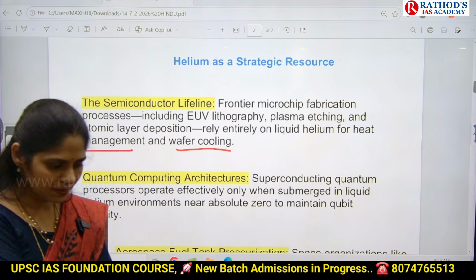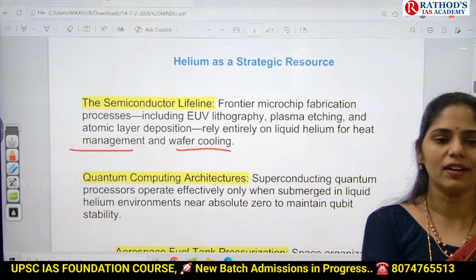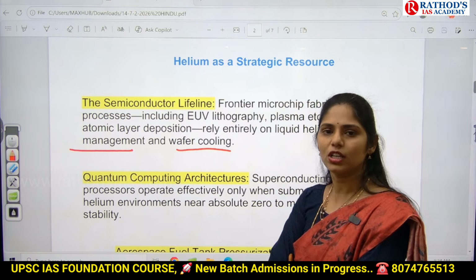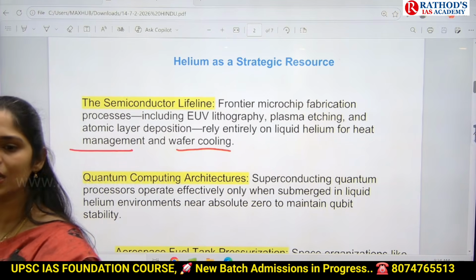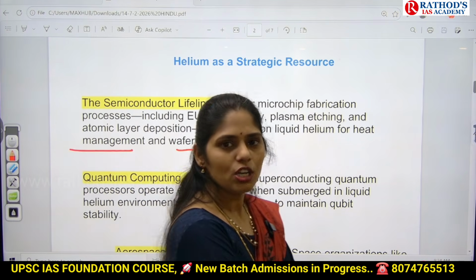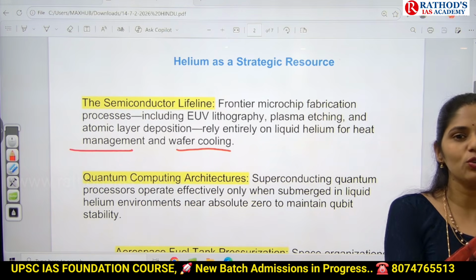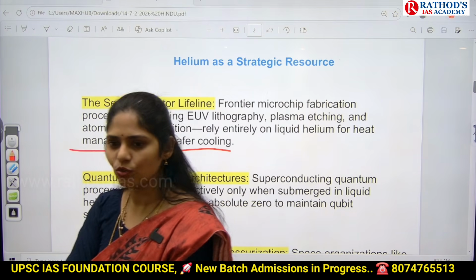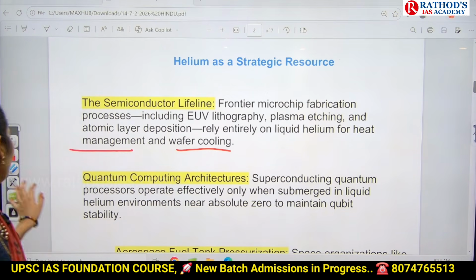Normally, whatever machinery we use, especially in the industrial sector, will release a lot of heat. Yes or no? Whatever electricity they consume or whatever fuel we use will be converted into heat energy, and that heat energy is helpful for running the machines. So they have to control the heat, and for that we use a coolant. Earlier, what was the traditional coolant that we used? Water or heavy water. I think you might know about this.